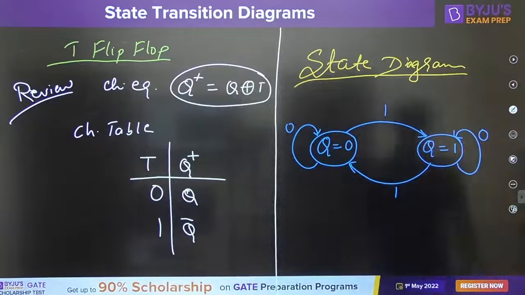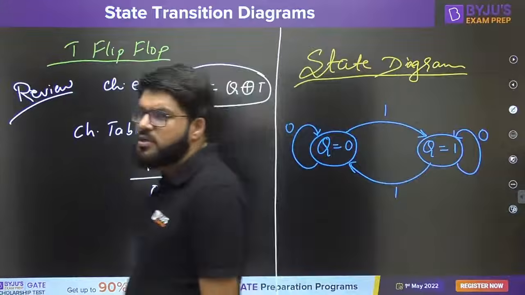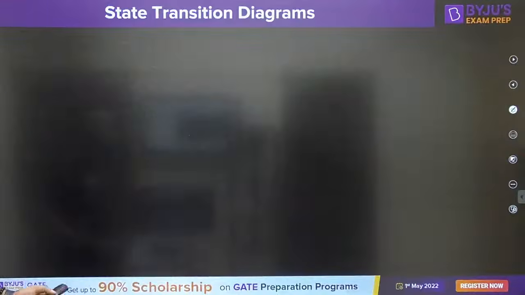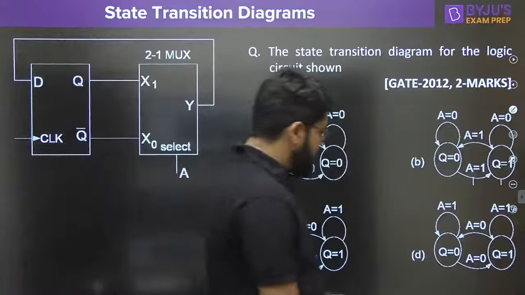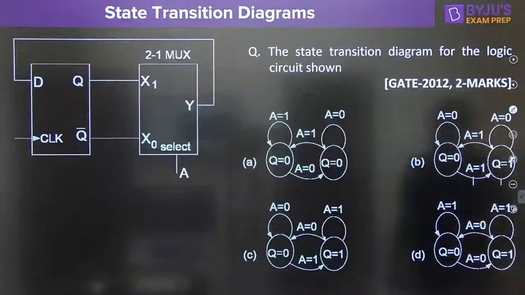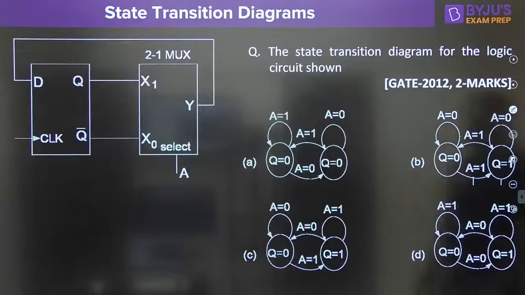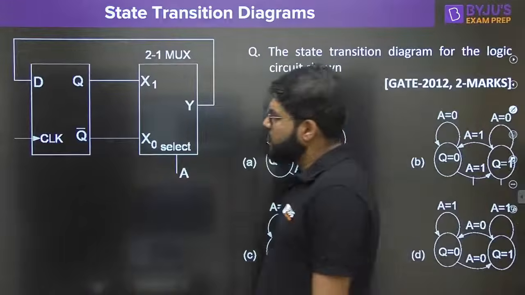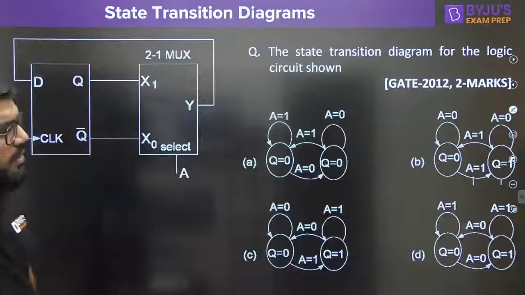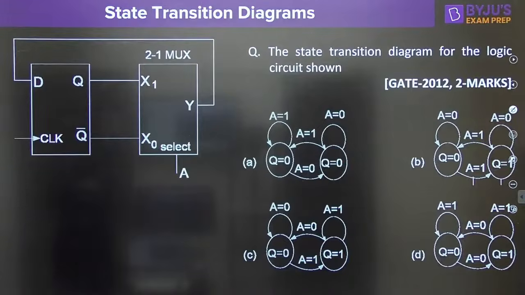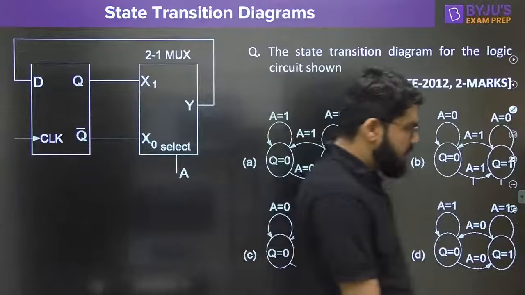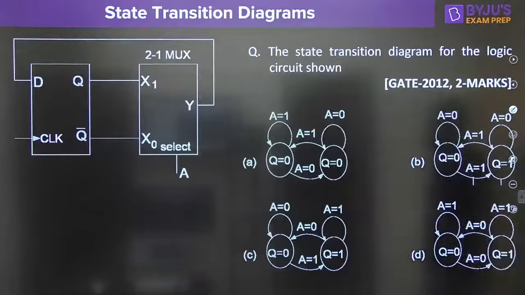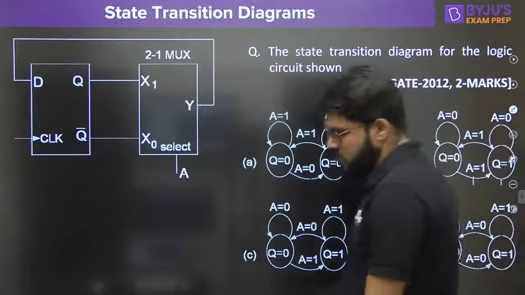Now guys, if this is understood, let us take a GATE 2-mark question. The state transition diagram for the logic circuit shown below will be? What will be the state transition diagram for the logic circuit shown below? This is a GATE 2012 2-mark question.